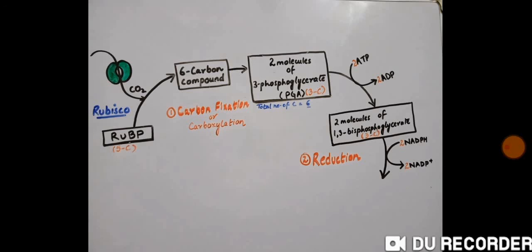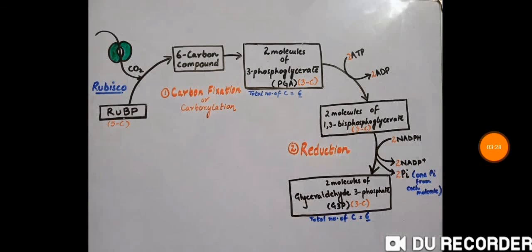Yes, 2 molecules of NADPH will be required to reduce the 2 molecules of 1,3-bisphosphoglycerate. That means 1 NADPH to reduce 1 molecule of 1,3-bisphosphoglycerate. Furthermore, 1 inorganic phosphate from each molecule of 1,3-bisphosphoglycerate will also be lost during this step.